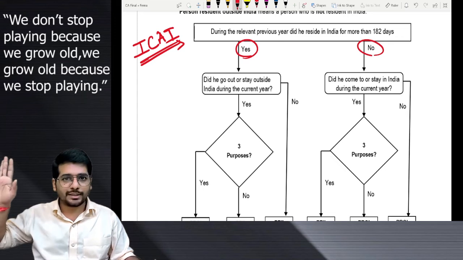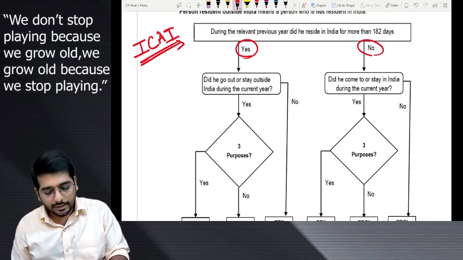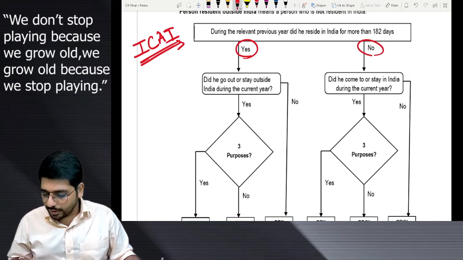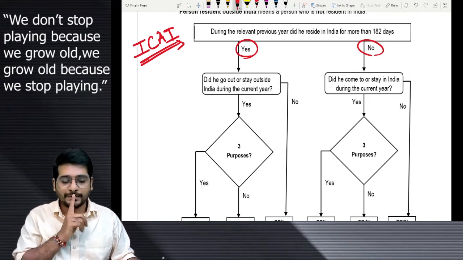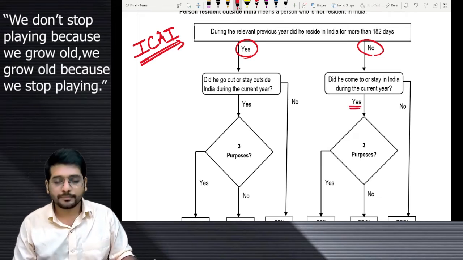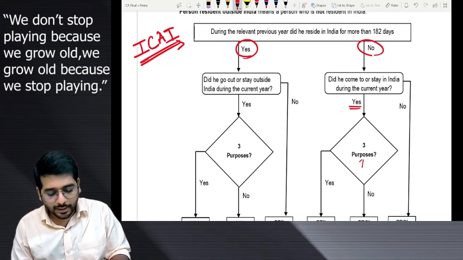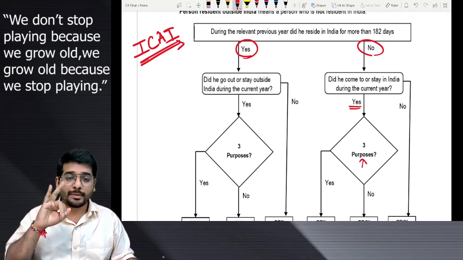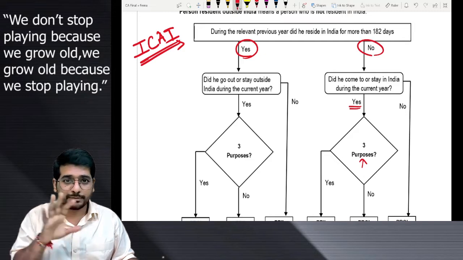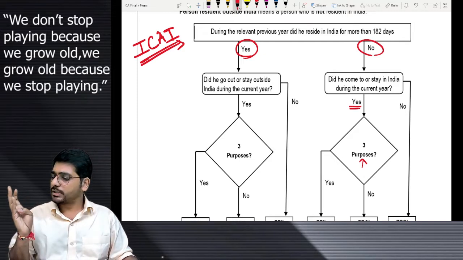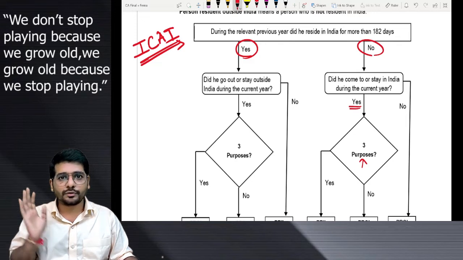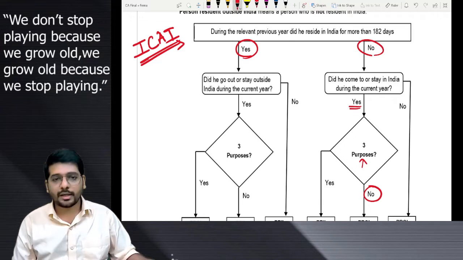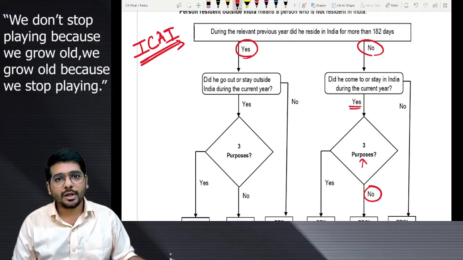Sir, 1819, my answer is no. He did not reside in India. Okay. Did he come to or stay in India during the current year? Sir, he came to India on 1st June 2019. Current year. Yes, sir. Okay. Did he come for any of the three purposes, vocational, business or employment, or any uncertain period? Vocational is not there, business also not there, employment also. No, sir. Then he will be treated as a PROI.